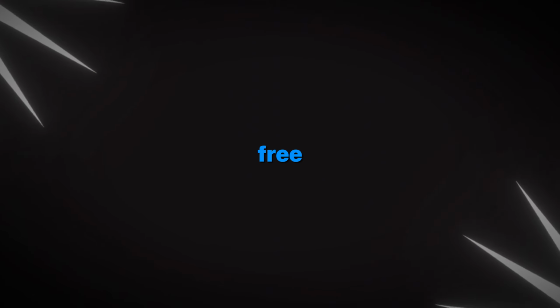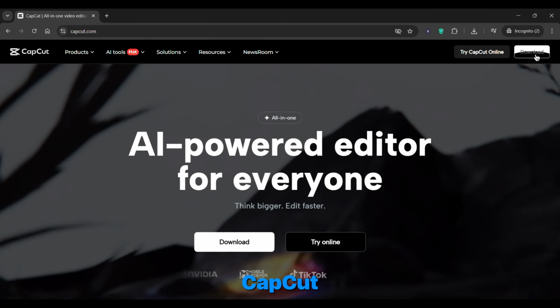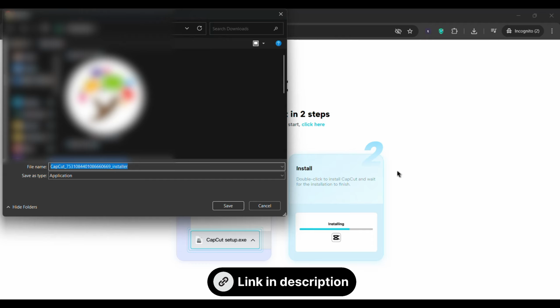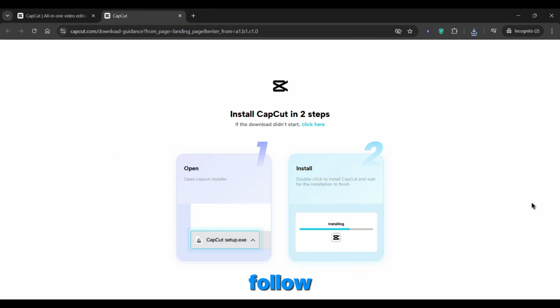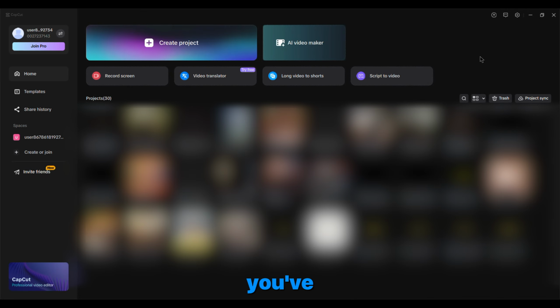Now I'll go to the easiest part, creating the video using just one free AI tool. So the tool is CapCut AI Video Maker. You can download it using the link given in the description. The installation is easy. Simply follow the steps given in the setup. Once you've signed up, head over to the AI Video Maker feature.